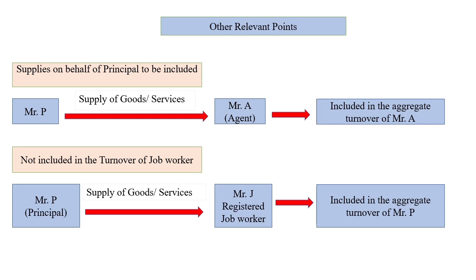After completion of job work, the goods were sold directly from the place of the job worker, that is Mr. J. So that is why the value of such goods shall be included into the aggregate turnover of Mr. P, the principal, and not in the aggregate turnover of Mr. J, the registered job worker. So that point you have to keep in mind.